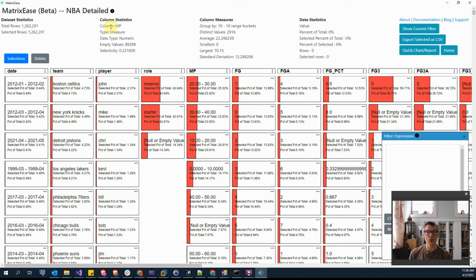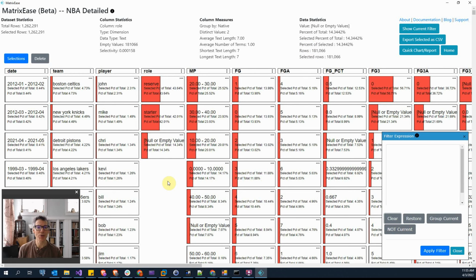Column statistics will show the column name, the type, measure or dimension, the data type, numeric, text, date, time, or URL, the number of empty values in that column, and the selectivity of that column. The column measures will show what grouping was applied, in this case 10 range buckets, the distinct values, and other metrics that are relevant to the data type for that column. The data statistics on a node show percentage of total, selected percentage of total if you have a filter, percent of selected, rows and selected rows if you have a filter.